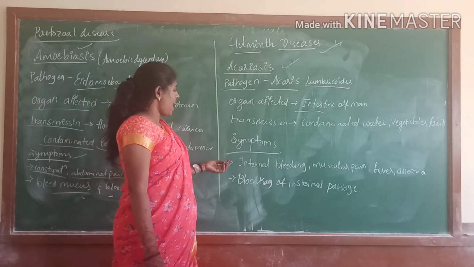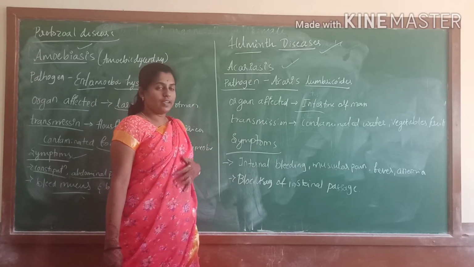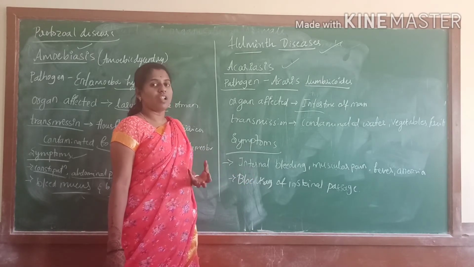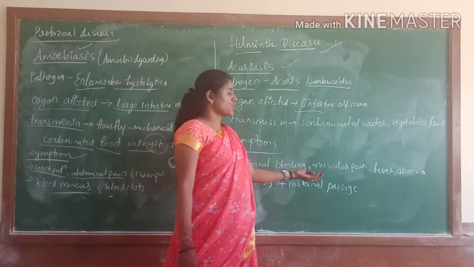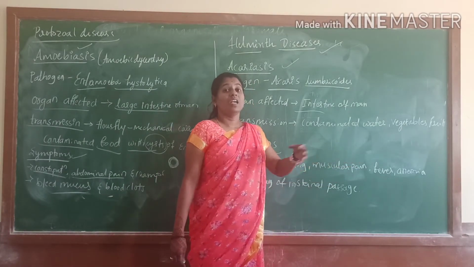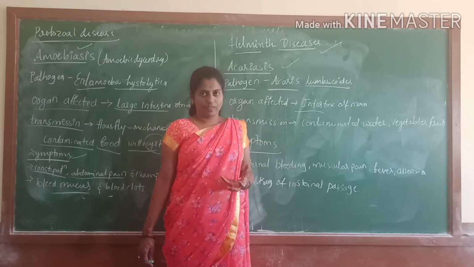Okay, and next, what are the symptoms? The symptoms are internal bleeding, as the intestine gets infected by Ascaris, and muscular pain, and next fever. Anemia means the blood content is less in the body.